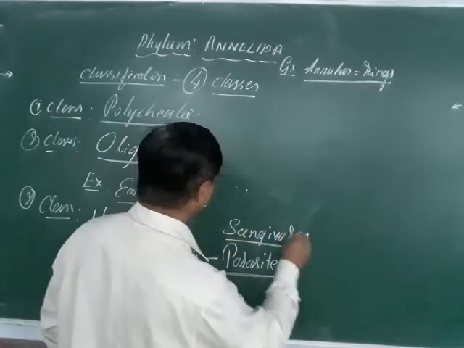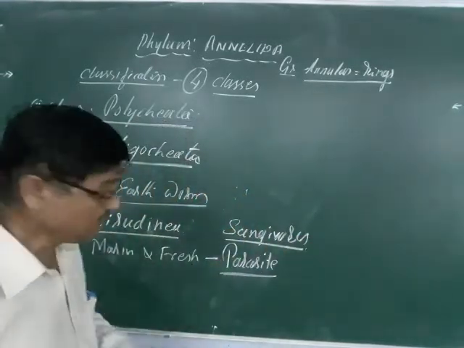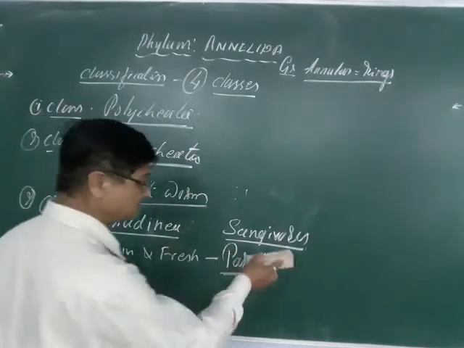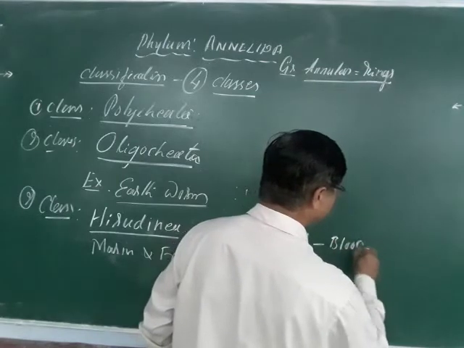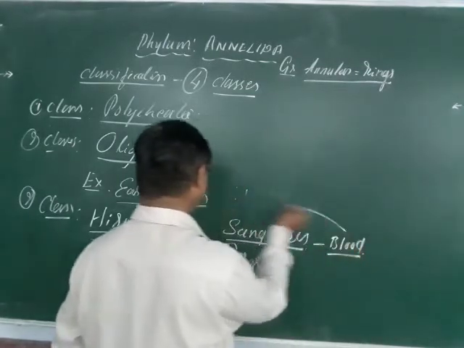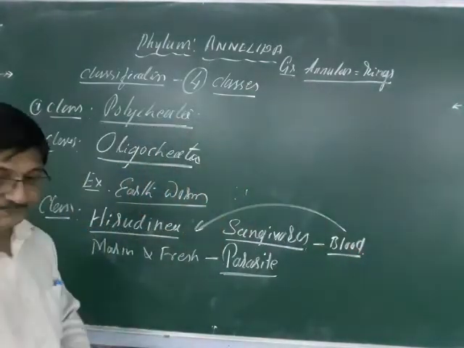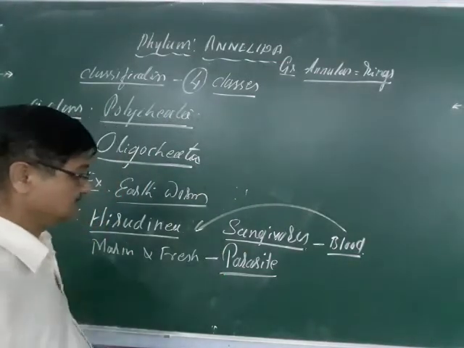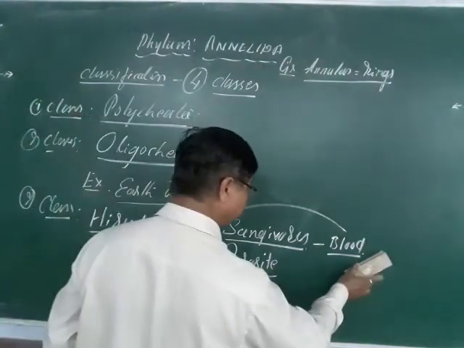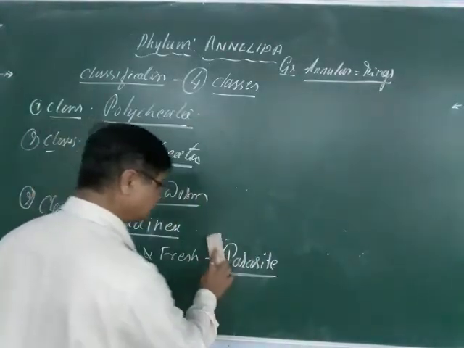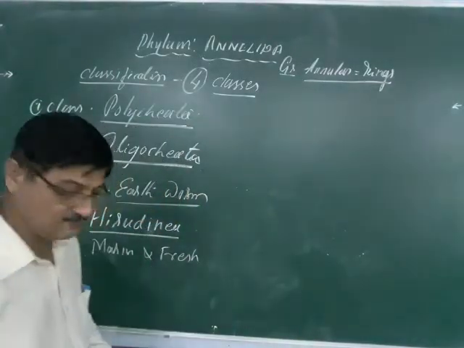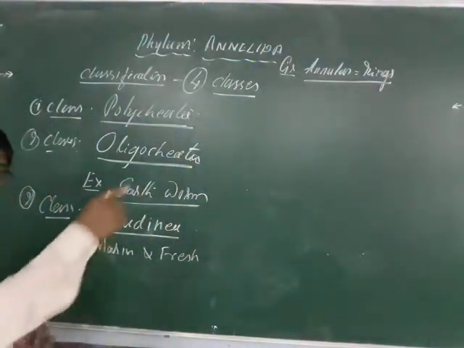Sanguivorous, as I told you, like herbivorous and carnivorous. Sanguivorous means a blood sucking animal, connected with blood, it sucks the blood. So these are called sanguivorous also. Parasitic as well as sanguivorous. The body is made up of a large number of annular ring-like structures.